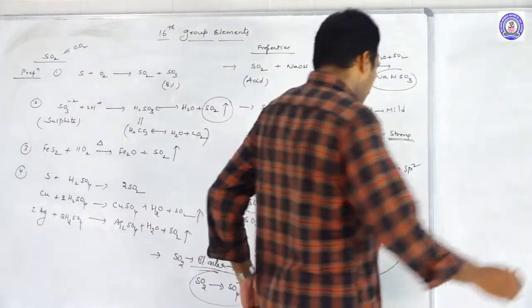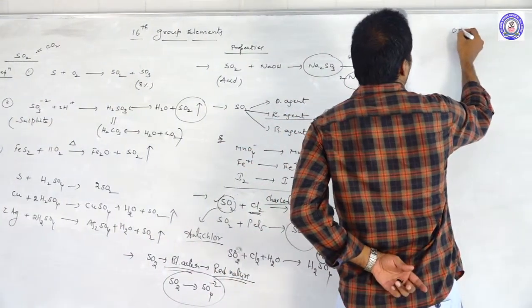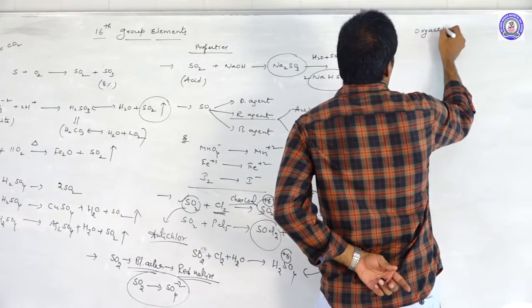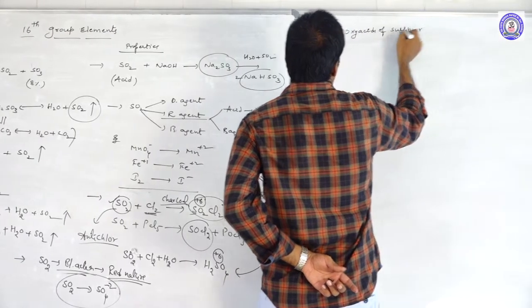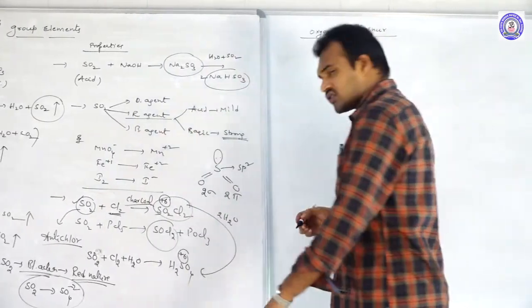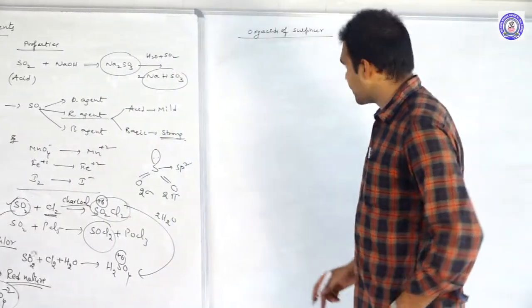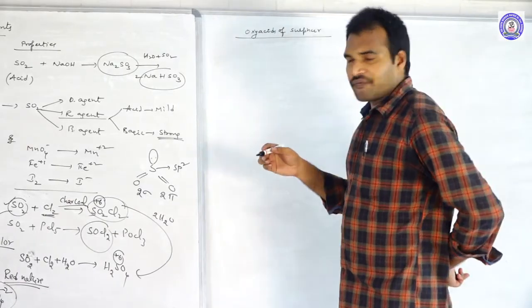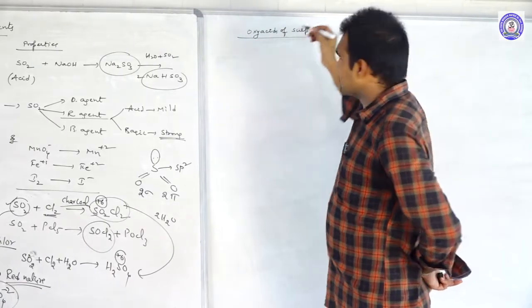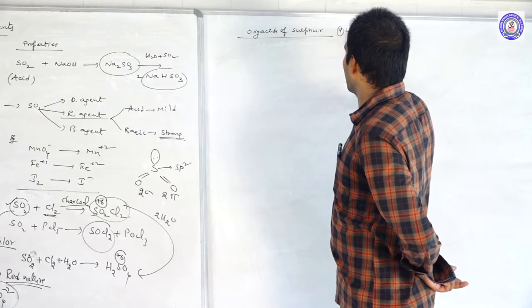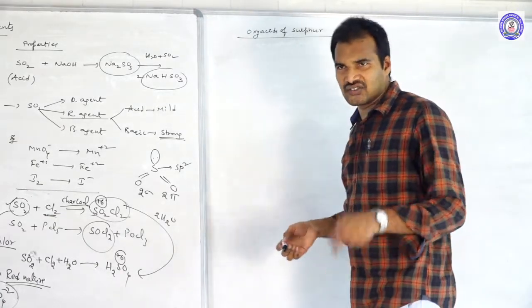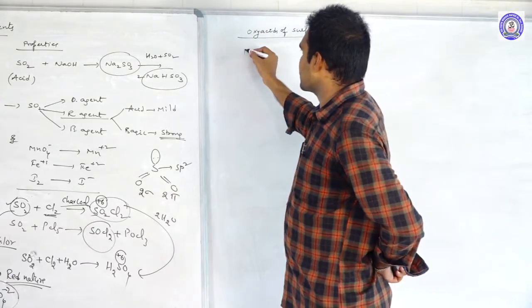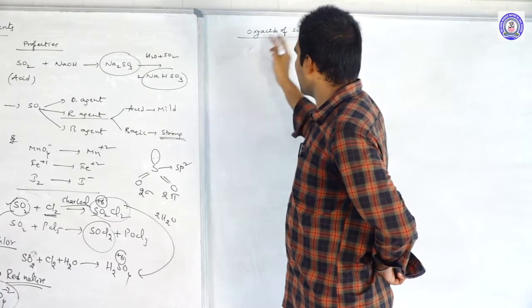Next, move to the oxyacids of sulfur. Generally sulfur forms 4 different types of oxyacids, but the major types are only 2, the ous and ic acids.